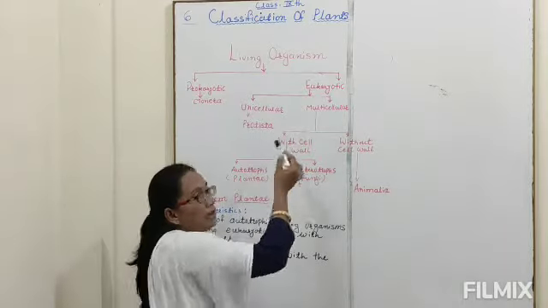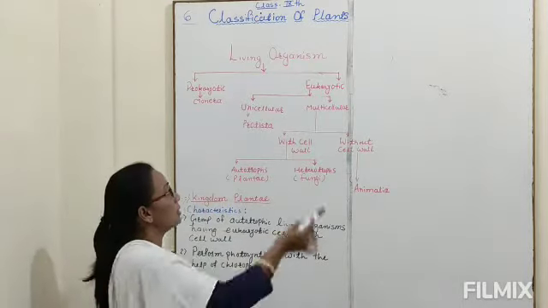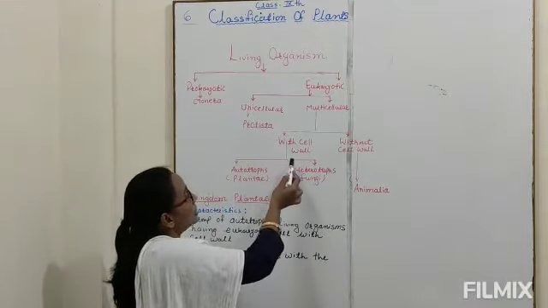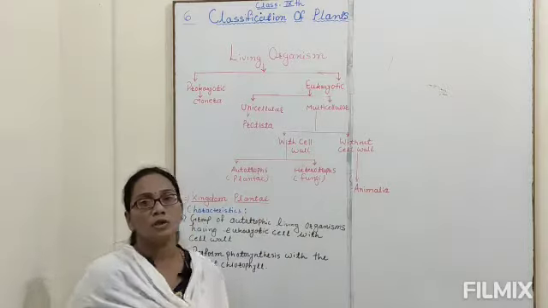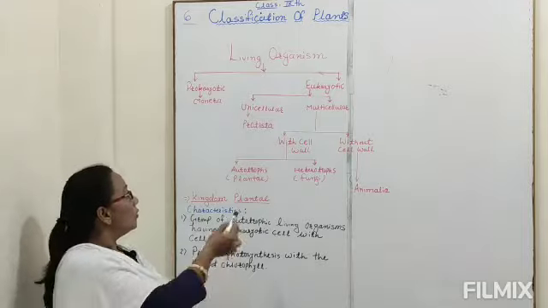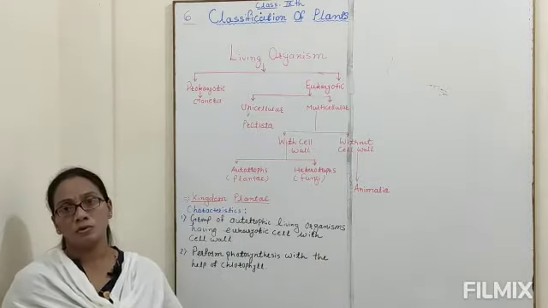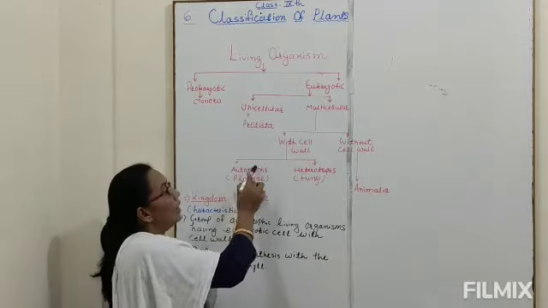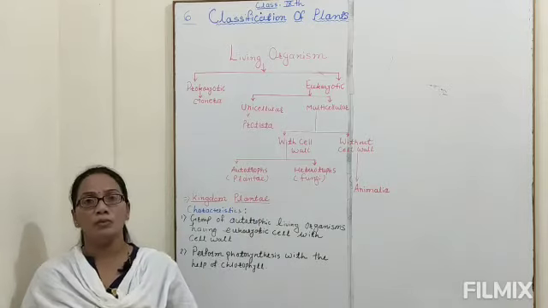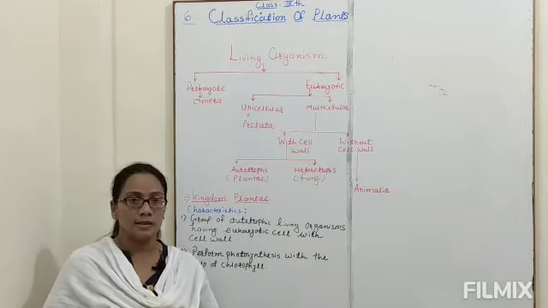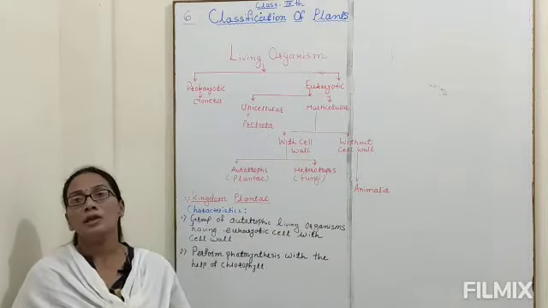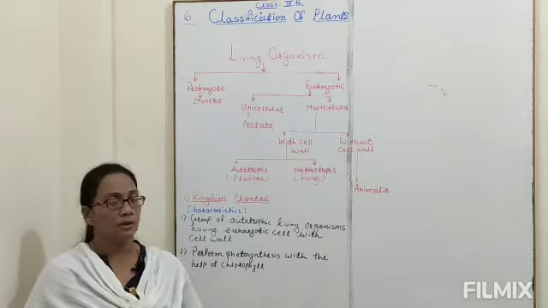So multicellular organisms are again divided into two types, with cell wall and without cell wall. With cell wall, there is again a classification of plants, that is autotrophs and heterotrophs. Now what is meant by autotrophs? What is the meaning of autotrophs? Auto means self and trophs means nutrition. It means organisms can prepare their own food with the help of photosynthesis. Heterotrophs are the organisms which depend on others.